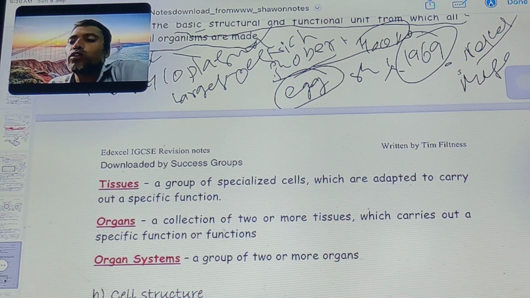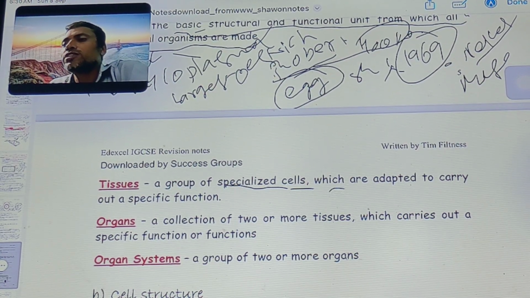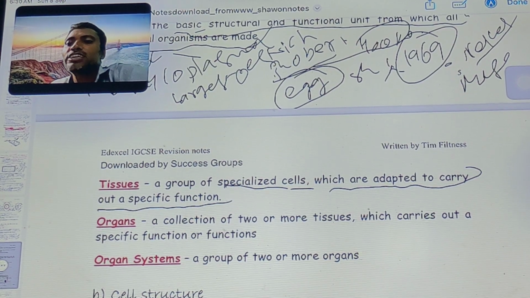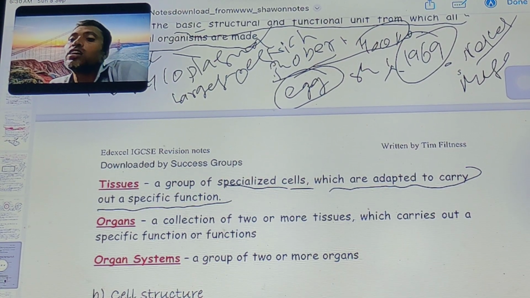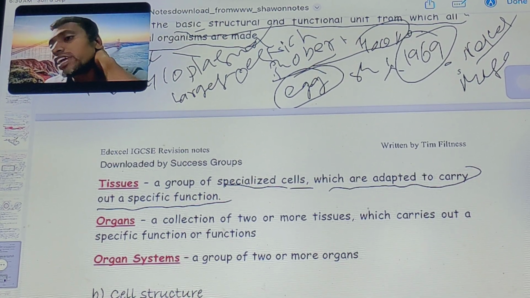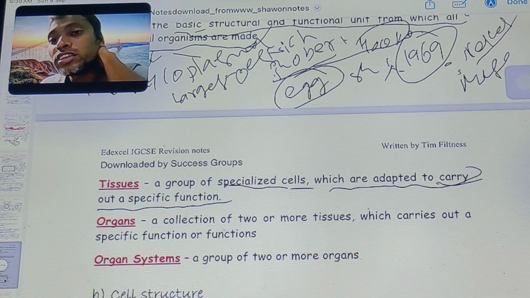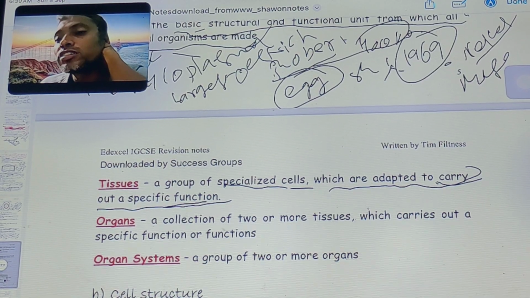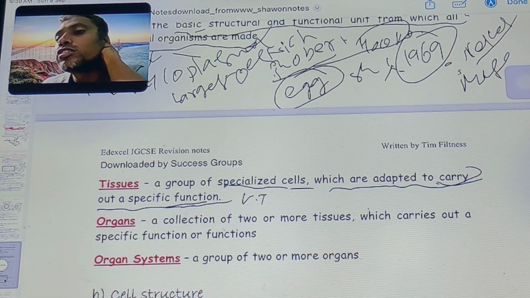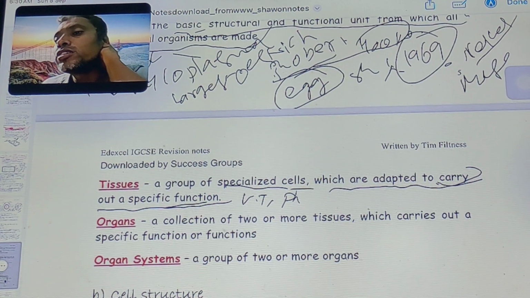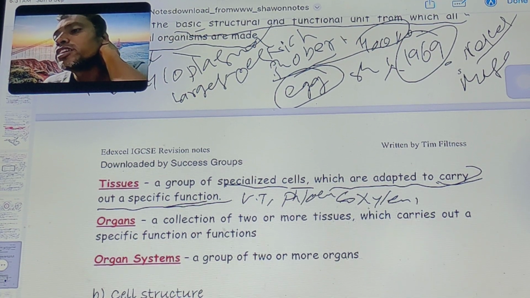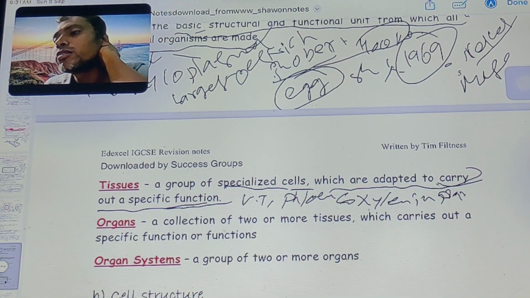Tissue is a group of specialized cells adapted to carry out a specific function. For example, vascular tissue, phloem and xylem in plants.